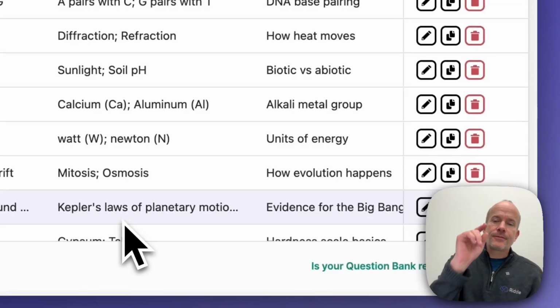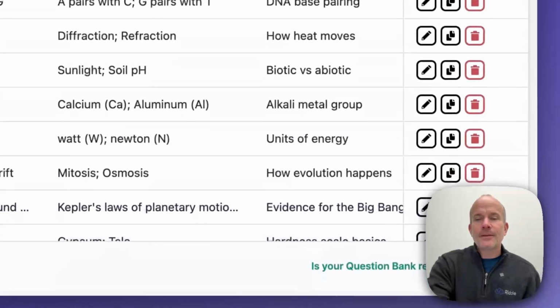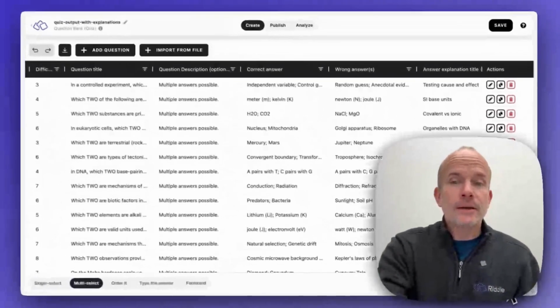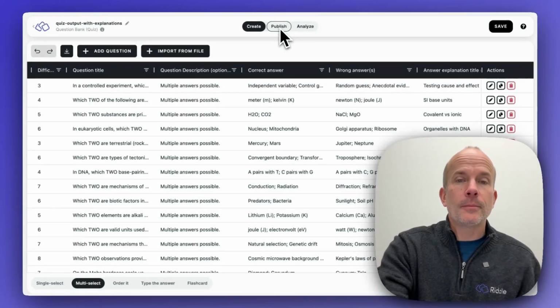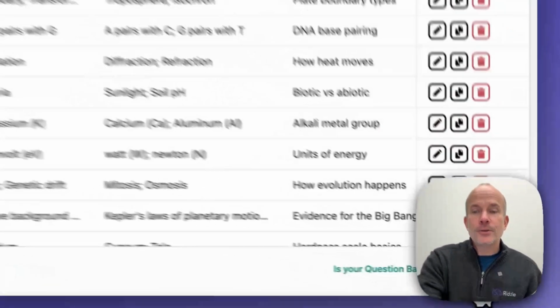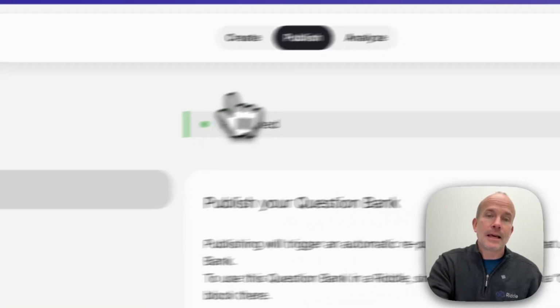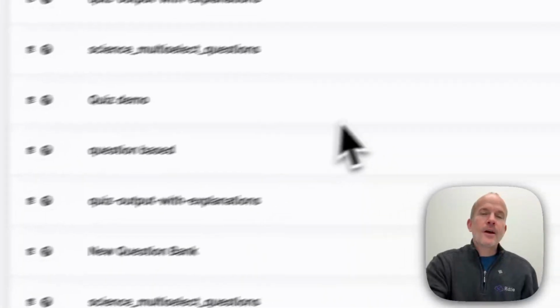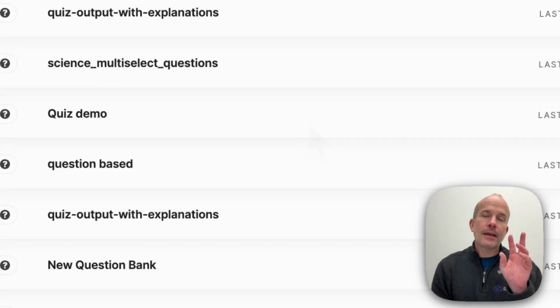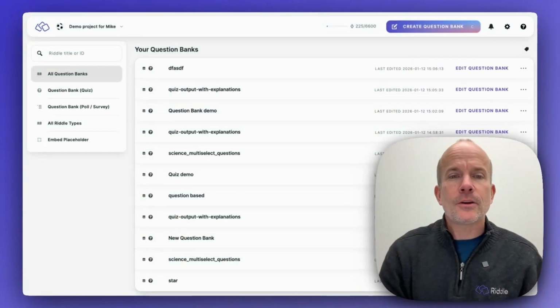Here's a very important thing. So down here, we have: is your question bank ready? Yes, or you can also go to publish and publish it. But what you need to do, this is very important, you need to publish it so that we know it is actually live. Okay, so there we have it. So now we have a question bank with, I think, around 70 or 80 questions.